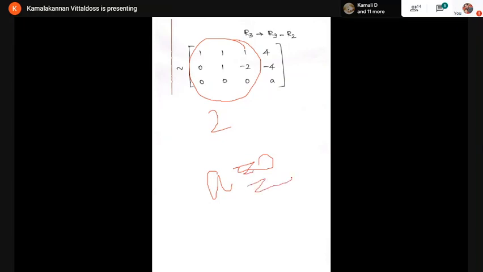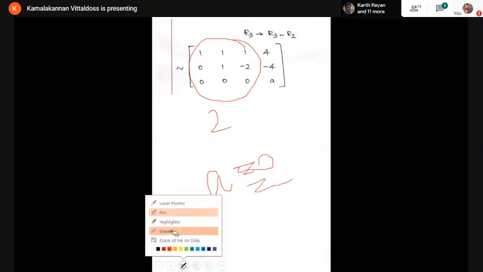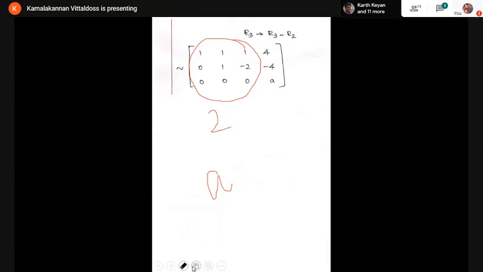If A is equal to 0, then what is the rank? 2. Good. If A takes the value 0, then the rank is 2. Suppose A is not equal to 0, then what happens? If A is not equal to 0, then what is the rank of A comma B?